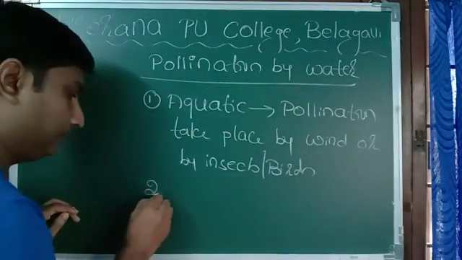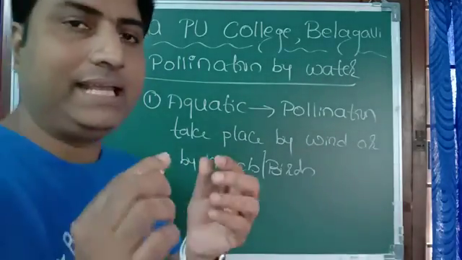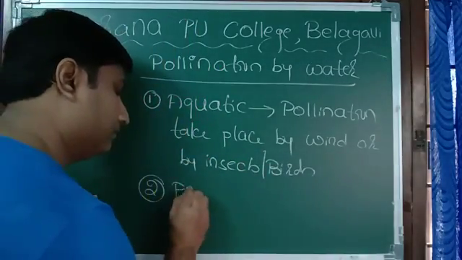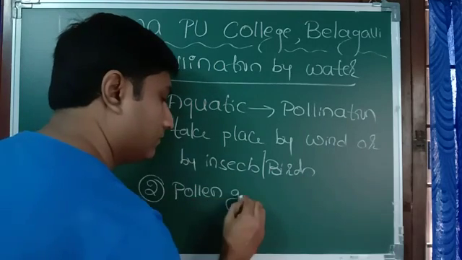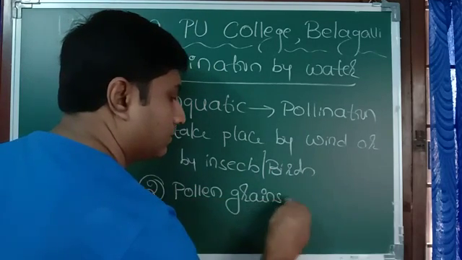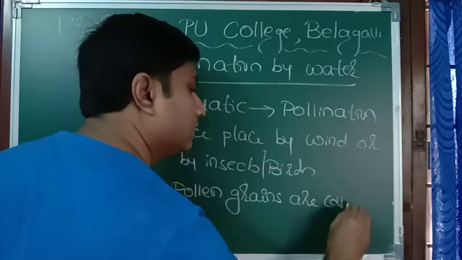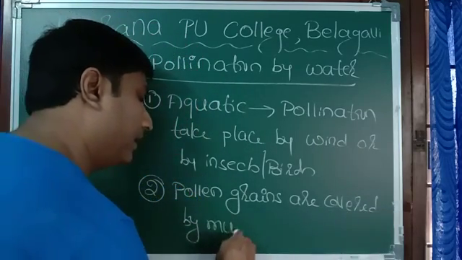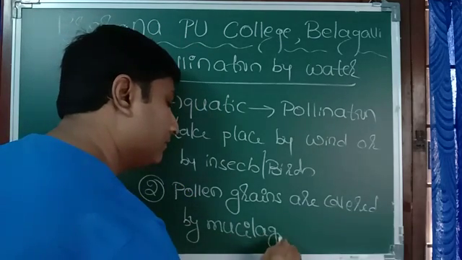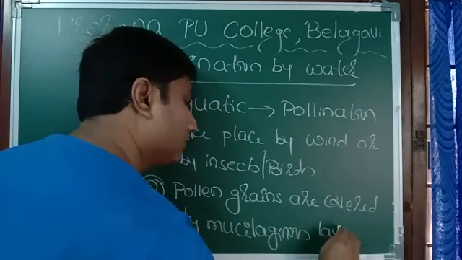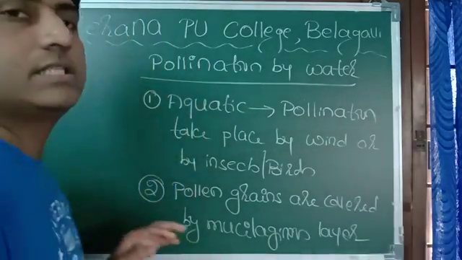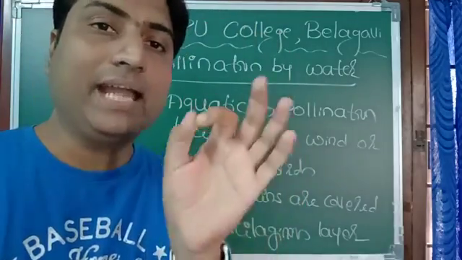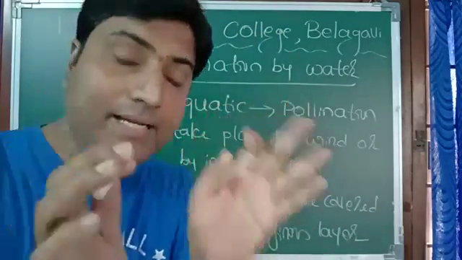Second one, pollen grains are covered by a mucilaginous layer. Why? So that when the pollen grain falls into water, it should not get decomposed. It should not get decayed.